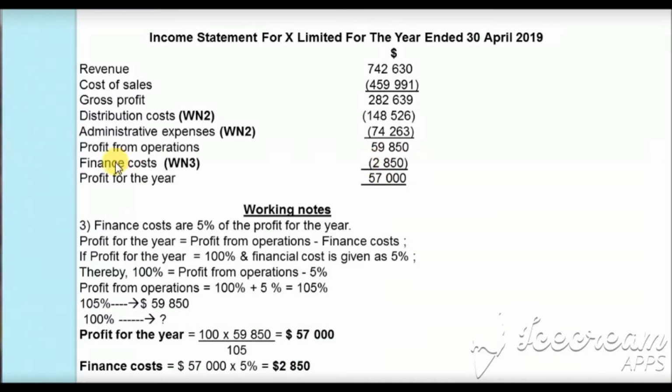Here we will subtract the finance cost, which is calculated in the third working notes as $2,850, and we will get the profit for the year as $57,000.